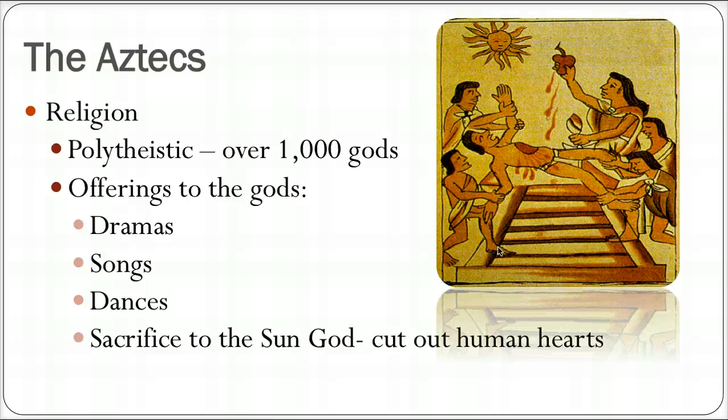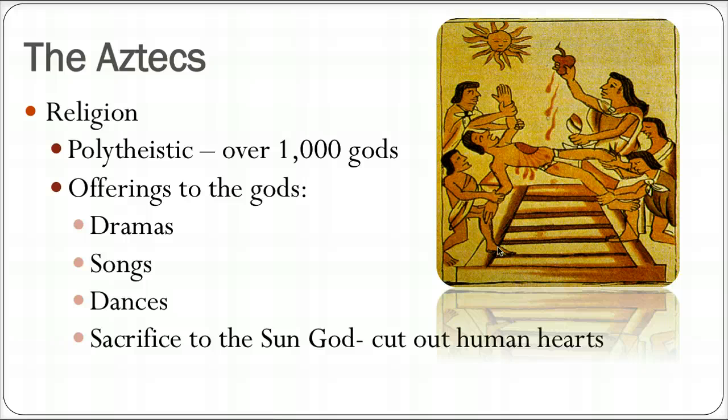Religion, well, they're polytheistic. Much of the Mesoamerican cultures were polytheistic. They had over 1,000 different gods. And they had lots of different ways that they honored the gods or had offerings to the gods. They had dramas, which were like plays. Certainly, they sang a lot of songs and had a lot of ritualistic dances for the gods.